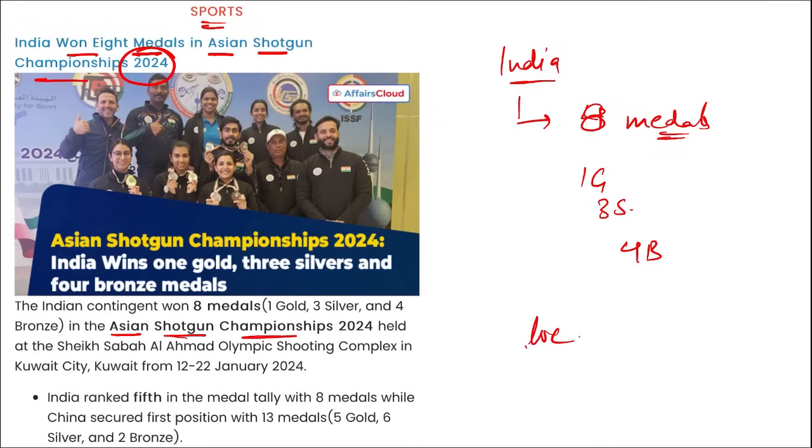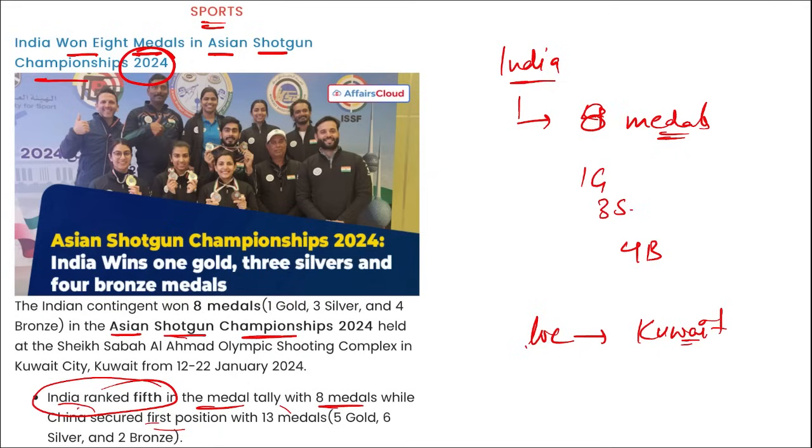Where was this held? The location is important. It was held in Kuwait. And India was ranked 5th in the medal tally with a total of 8 medals, whereas China secured the first position with a total of 13 medals. Right? Take a note of this.